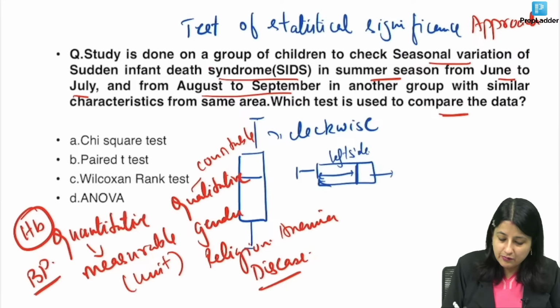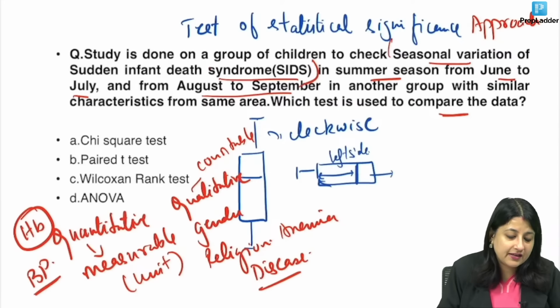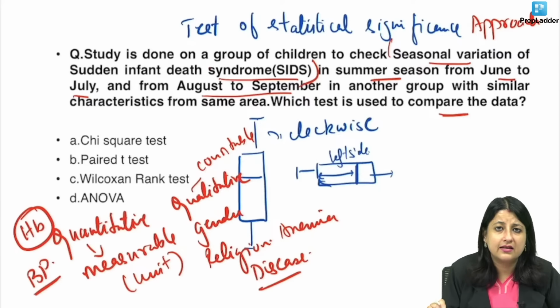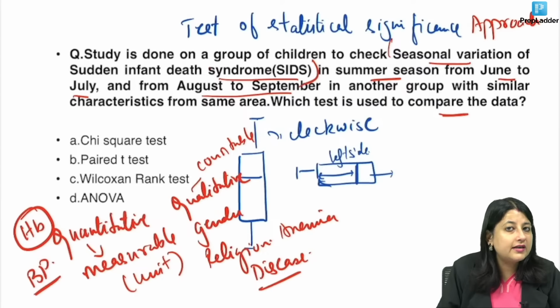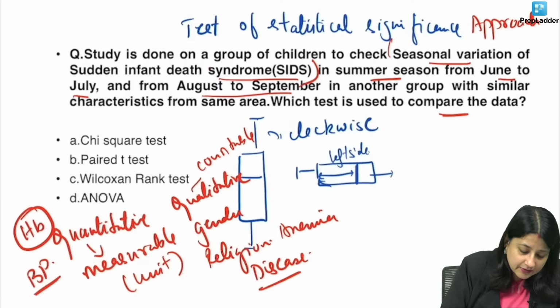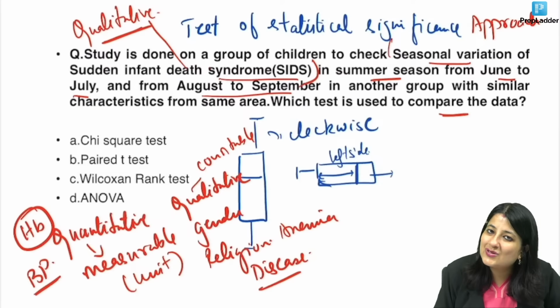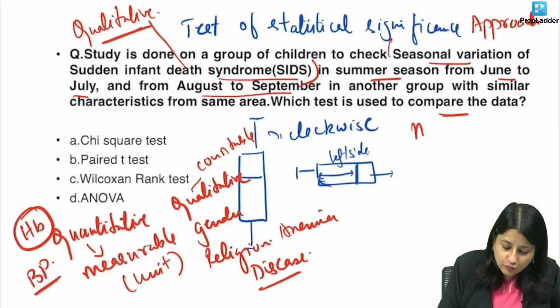Now here, number one, you're looking for SIDS. Is SIDS quantitative or qualitative? Tell me in the comment section. SIDS is a disease, sudden infant death syndrome. Will you include it as quantitative or qualitative? You can't measure SIDS. You can count the number of children who became a victim of SIDS. So SIDS is a qualitative variable. Now when I have a qualitative variable, I will use a non-parametric test.